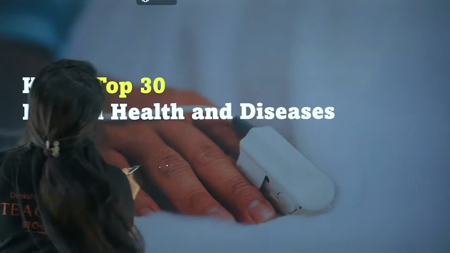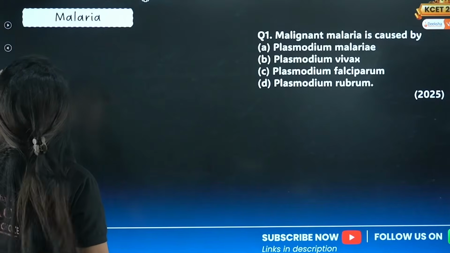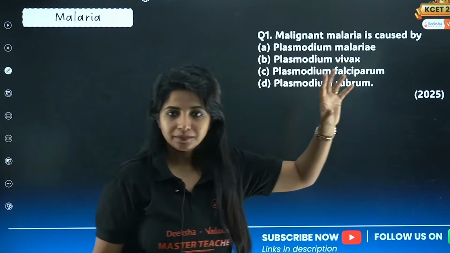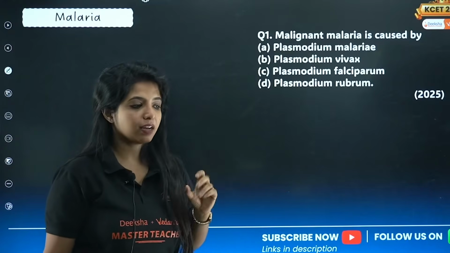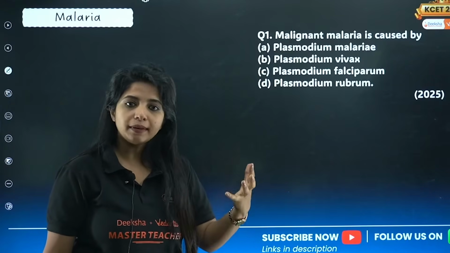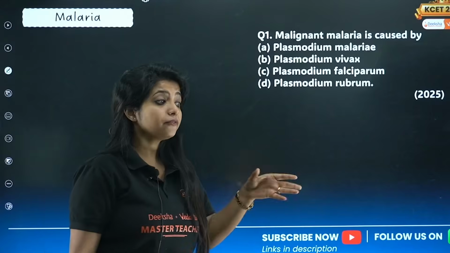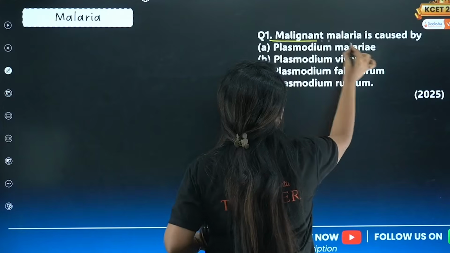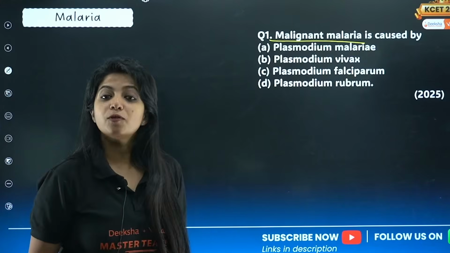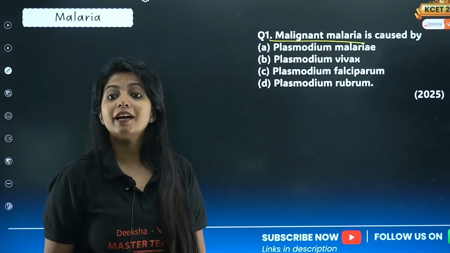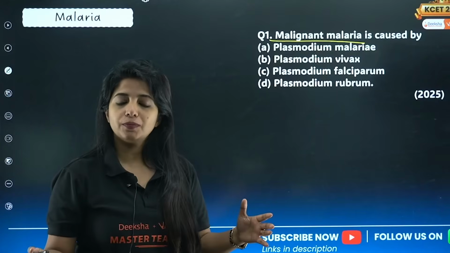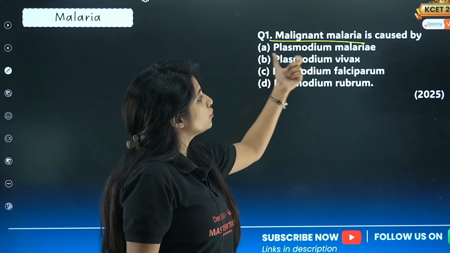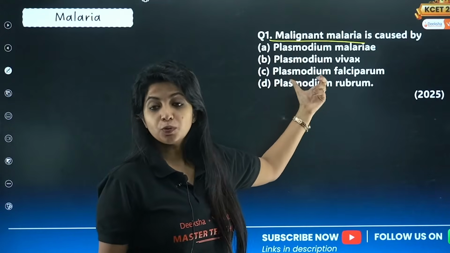Okay, chalo. The first question that we have in front of us is, malignant malaria is caused by? Malignant form of malaria. There are some people who have malaria and survive through it, but there are some forms of malaria which are very difficult to survive, and that is the malignant form. Malaria is caused by a protozoan known as Plasmodium. There are different species of Plasmodium: Plasmodium malariae, Plasmodium vivax, Plasmodium falciparum, and Plasmodium rubrum.